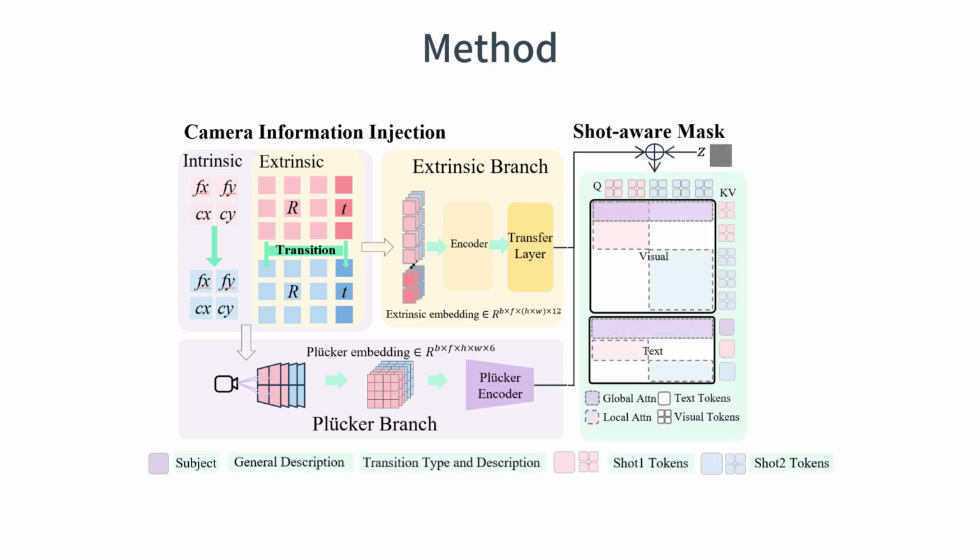The second component is transition-aware textual guidance. Specifically, we augment the text prompts with explicit transition type descriptions, such as shot-reverse shot, cut-in, cut-out, and multi-angle transitions. By incorporating transition-aware prompts, the model learns the semantic characteristics and editing patterns associated with different cinematic transition styles. The auxiliary control branch and the transition-aware prompts work together to achieve controllable and professional transition generation.